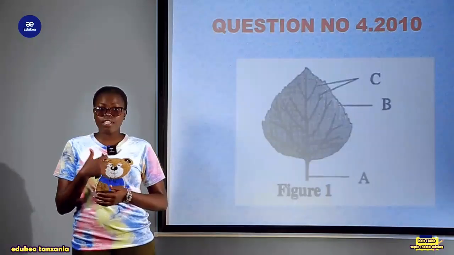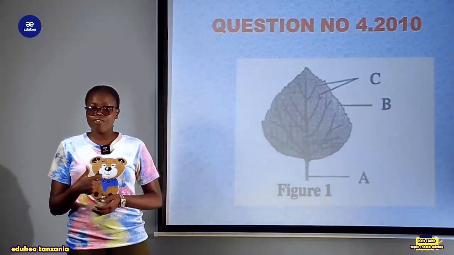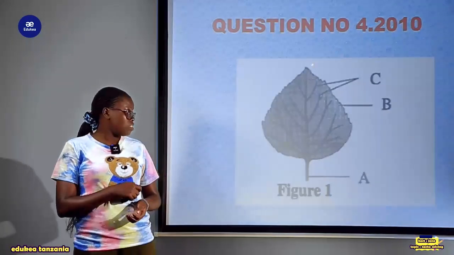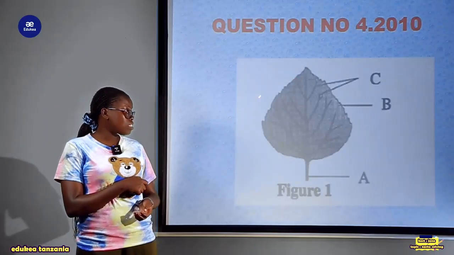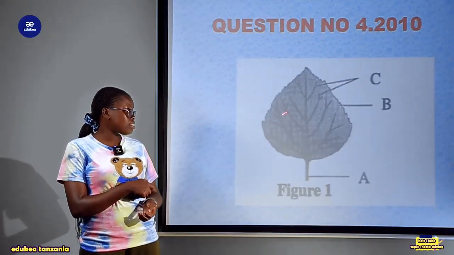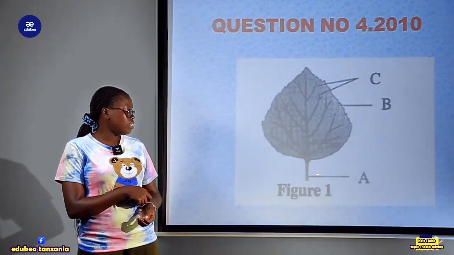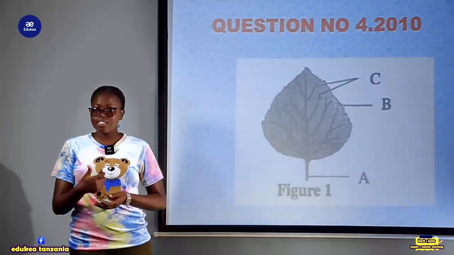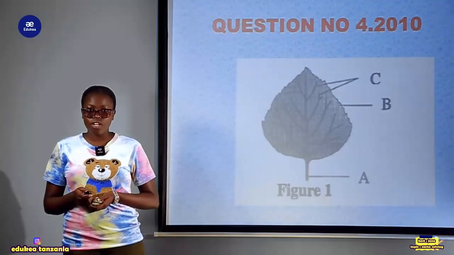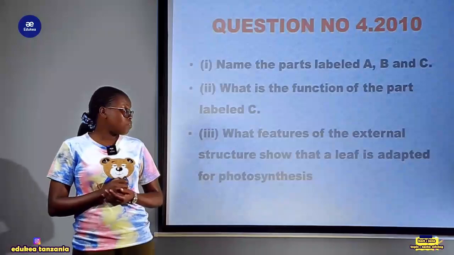Here you are being given the structure of the leaf. Also you are being given the letters which indicate the different parts of this plant leaf. Here you are being given the letter C, the letter B, and the letter A. After studying this figure, now let us see the questions that follow, which we need to answer.